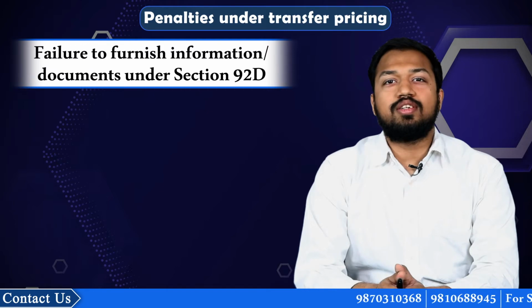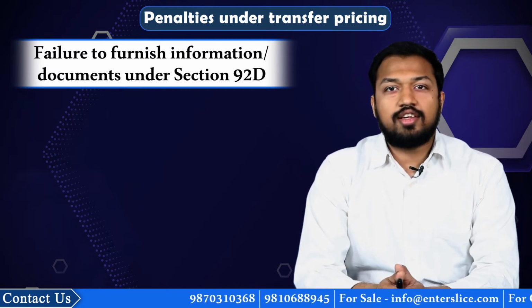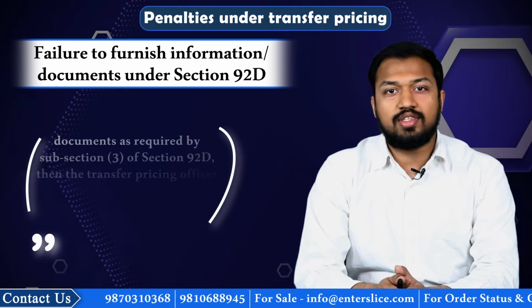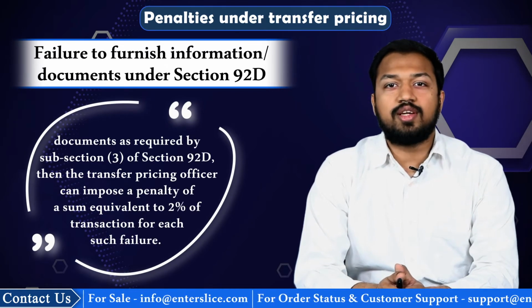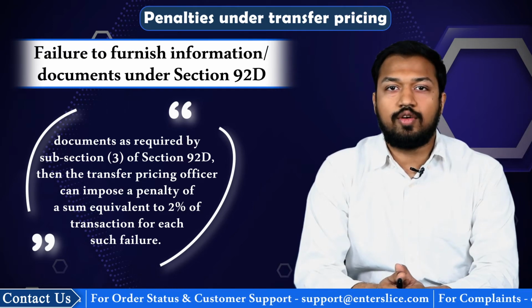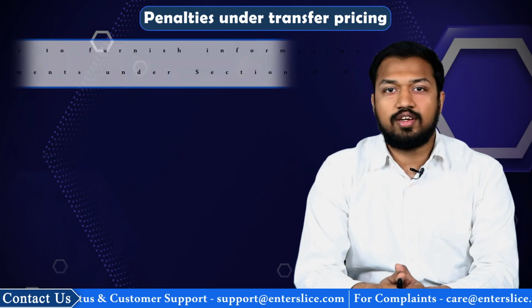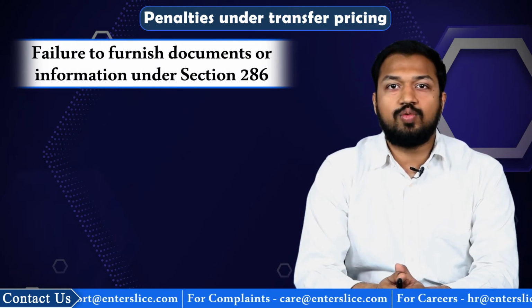If a person who has entered into an international transaction or specified domestic transaction doesn't furnish any information or documents as required by subsection 3 of section 92D, then the transfer pricing officer can impose a penalty of a sum equivalent to 2% of the transaction for each such failure. Next, failure to furnish documents or information under section 286.